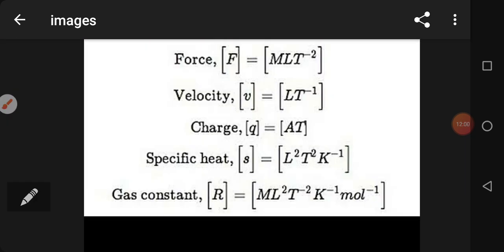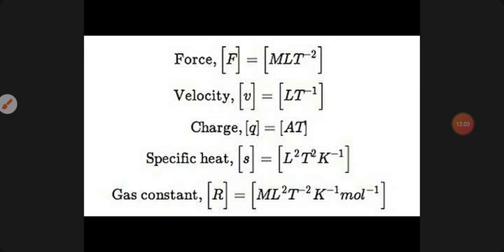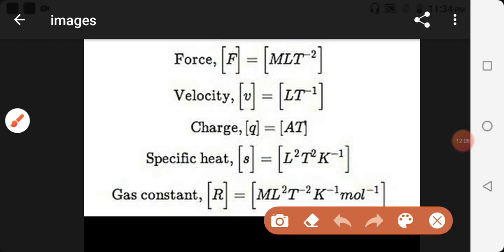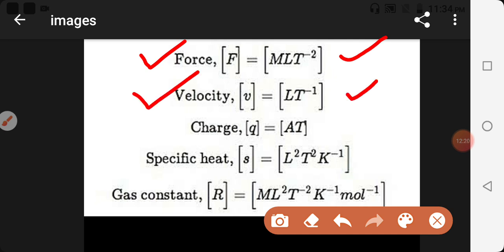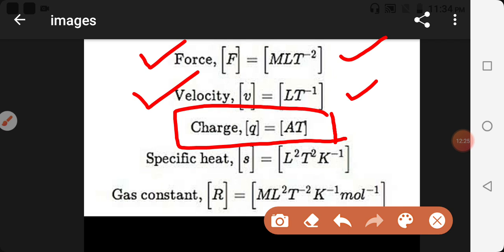Here are some examples given for different physical quantities, and their dimensional formula is given. For force it is MLT^-2, you have already calculated it. For velocity it is LT^-1. For charge, that I have given you as homework, but it is already given here, so now you have the answer. A is for electric current, ampere, and T is for time.